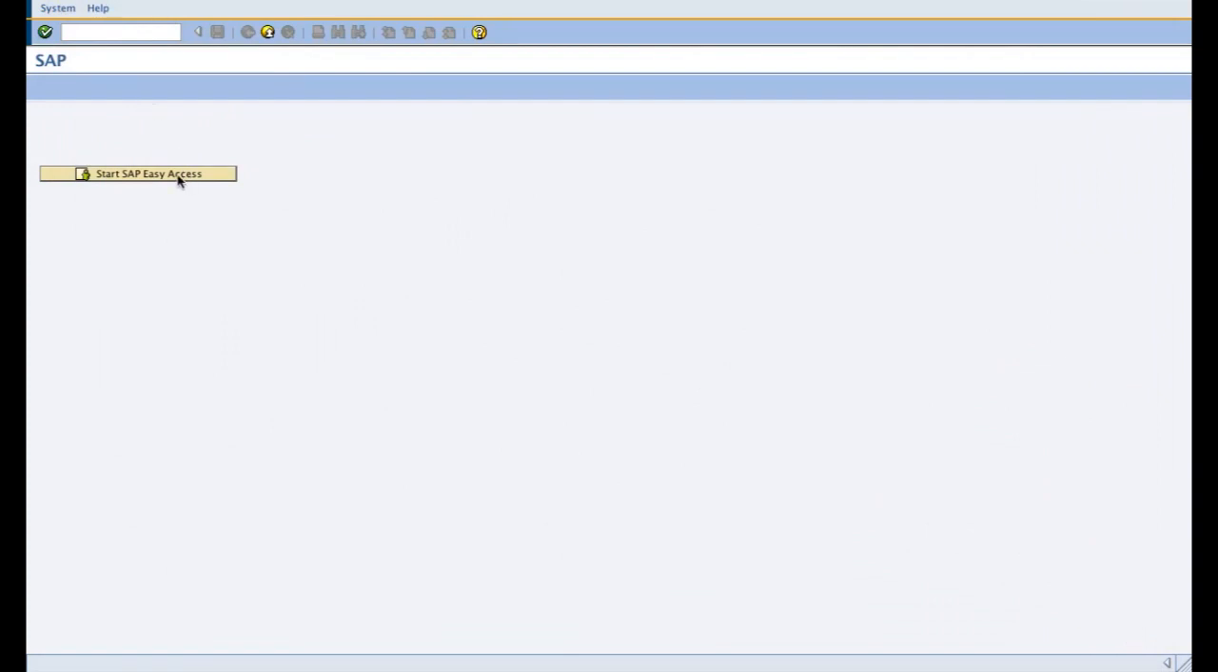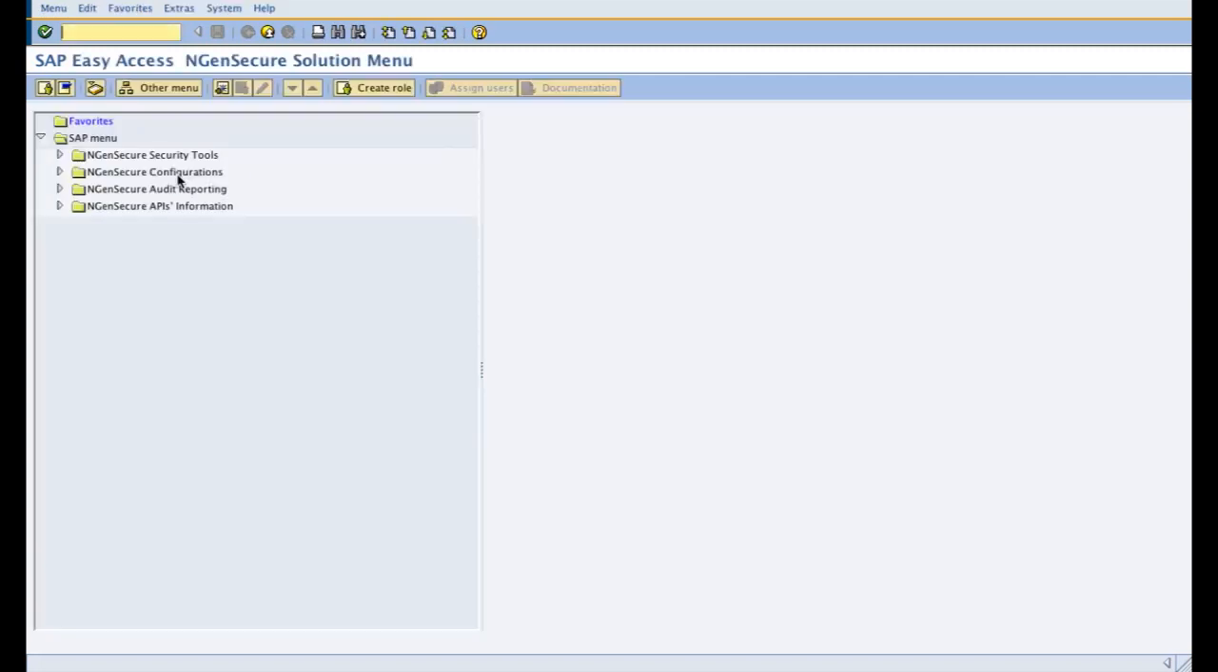Now I'm going to demonstrate to you how the product is set up and what tools are available in the product for encryption and decryption process in Engine Secure version 1.0. So when you start your SAP, if you have the Engine Secure solution area menu added to your user profile, you will see the menu opening up in the startup or as per your convenience.